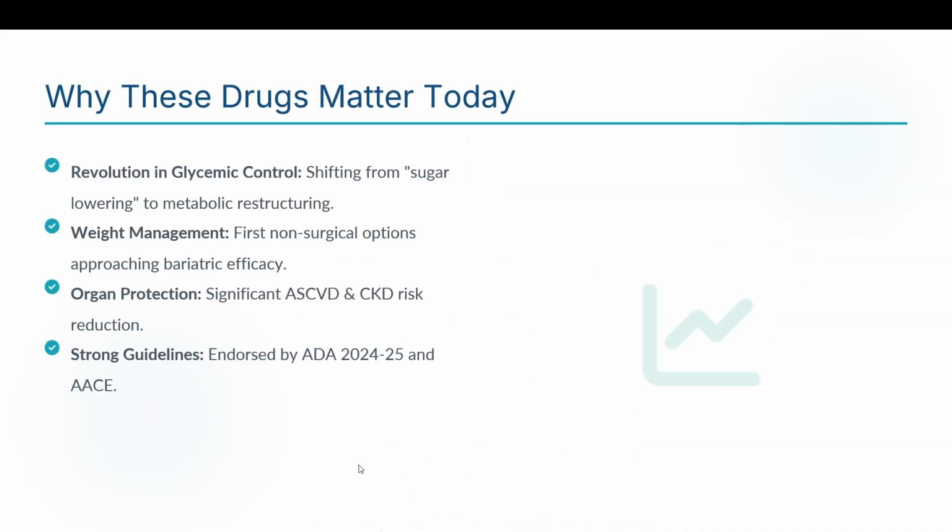So why do these drugs matter today? These drugs are very, very important nowadays in the revolution of glycemic control. The shift from sugar lowering to metabolic restructuring is the main priority of GLP-1 agonists. Weight management: this is the first non-surgical option approaching bariatric efficacy. For a long time, the only thing that came close to bariatric surgery is this GLP-1 agonist. In fact, it is significant in reducing weight and reversing diabetes mellitus completely.